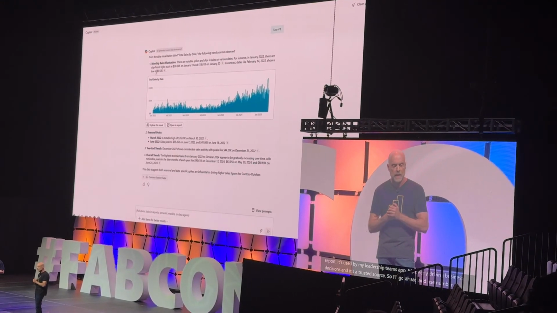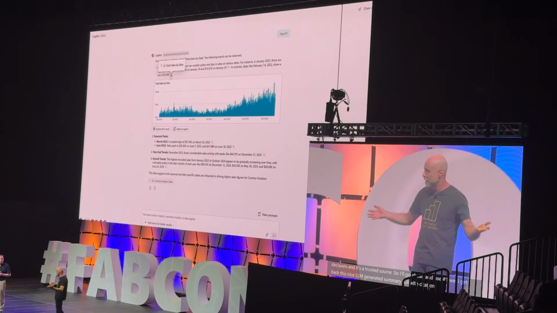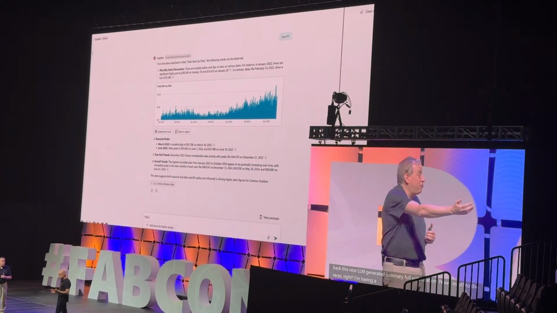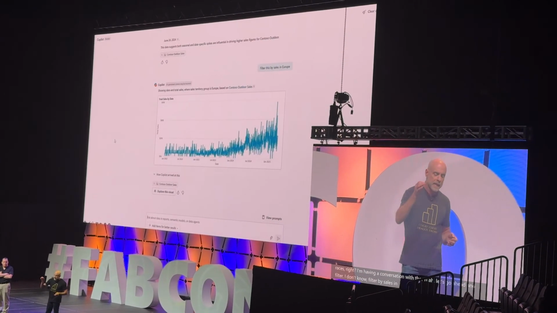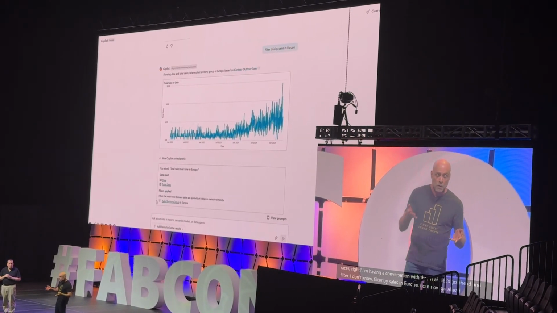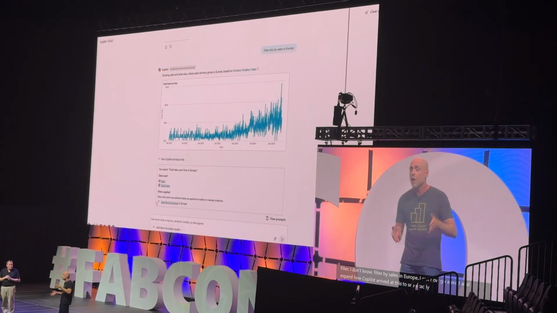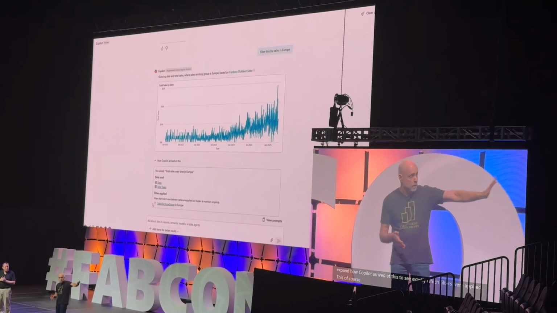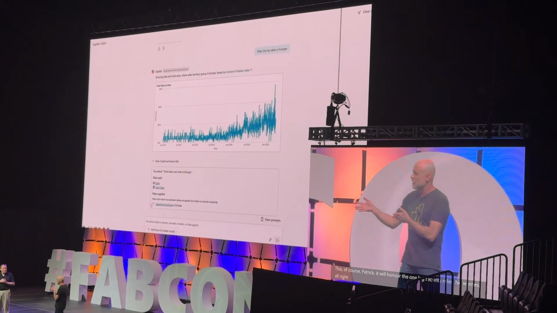We'll get back this nice LLM-generated summary, full of citations. Now I'm off to the races, right? I'm having a conversation with the data. You can have follow-up questions. Yeah, let's go ahead and filter by sales in Europe. I can now go ahead and expand how Copilot arrived at this to see exactly which filters were applied. And this, of course, Patrick, will honor the OneLake security rules. No worries.